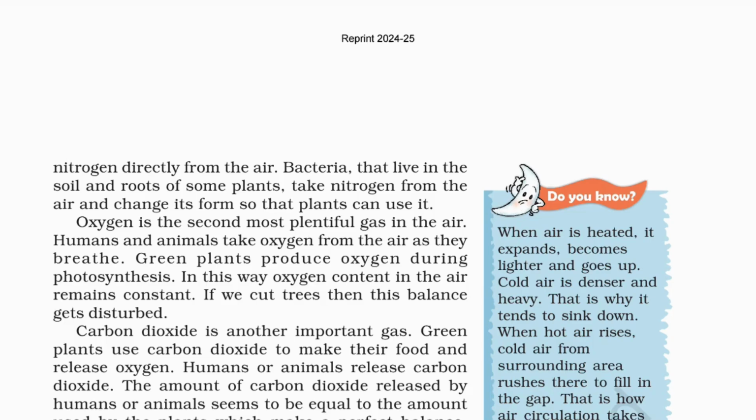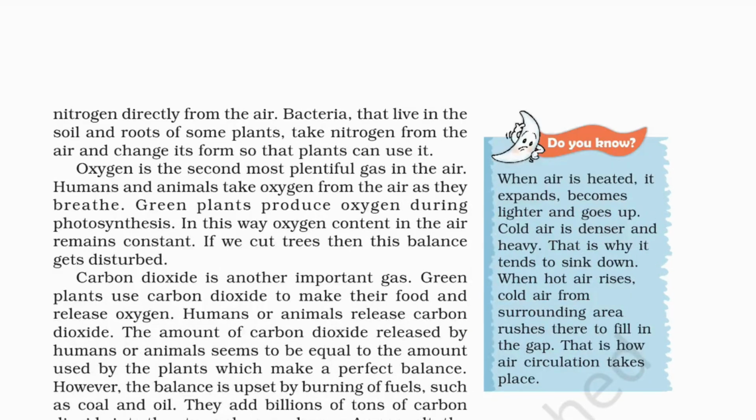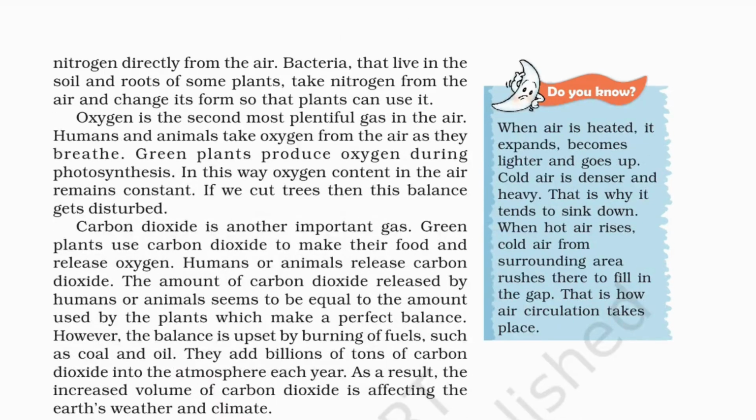Okay, so now I am reading here. In this way, oxygen content in the air remains constant. If we cut trees, then this balance gets disturbed. Okay, so now the third one. Carbon dioxide. Carbon dioxide is another important gas. Green plants use carbon dioxide to make their food. I've just told you, in the process of photosynthesis, green plants use carbon dioxide to make their food, and in this process they release oxygen.